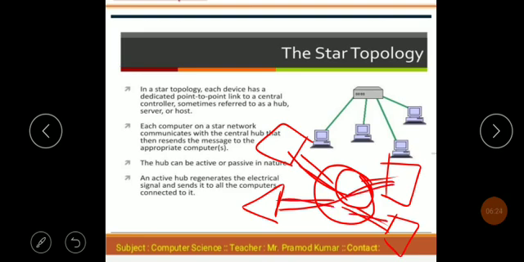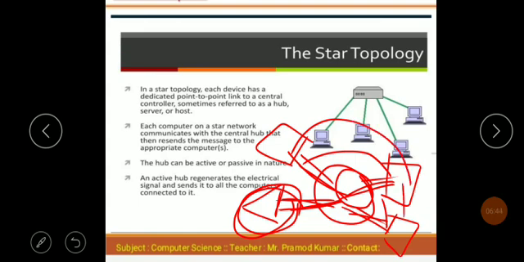If any computer has some fault, suppose this one, it means all three remaining work properly, because each computer is connected directly to the server. If you have any problem, then the three computers work in a proper way. So you can easily find out any error in any computer.